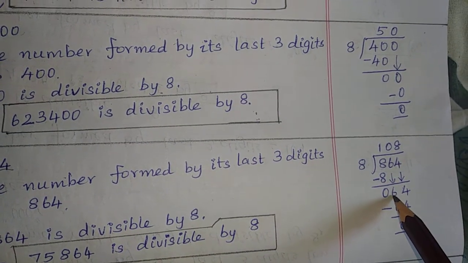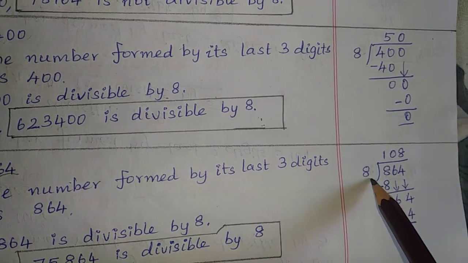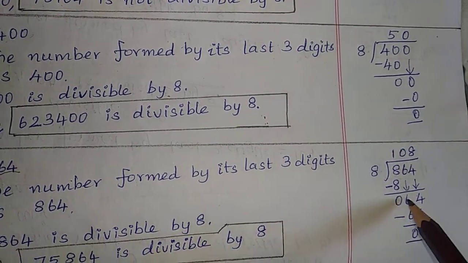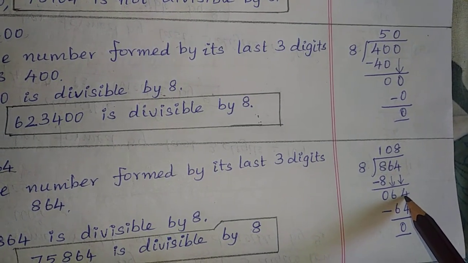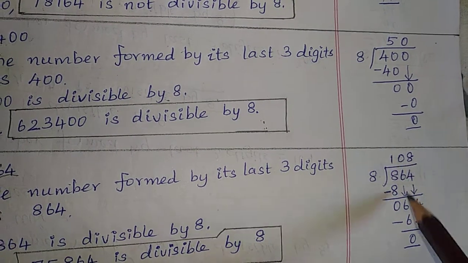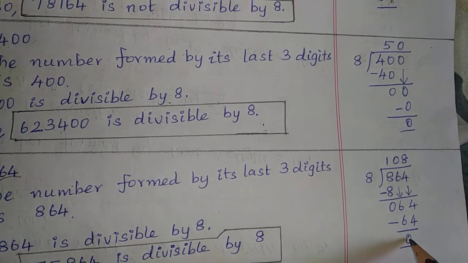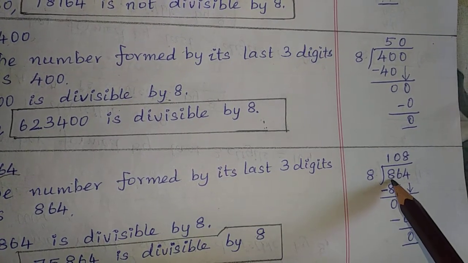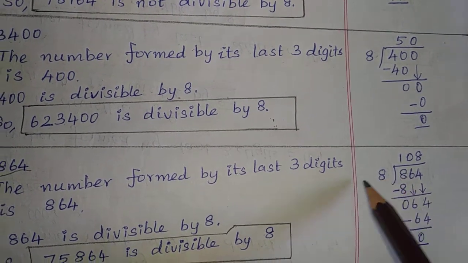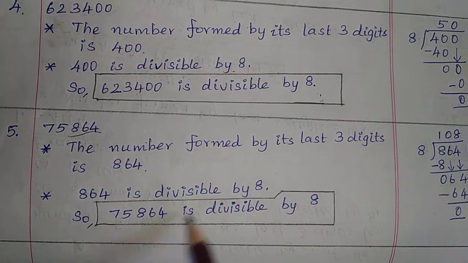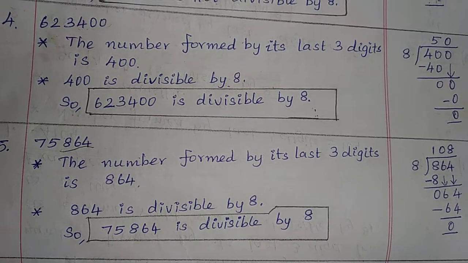Bring down another digit. Even after bringing down another digit, we are not able to divide 6 by 8. So include one 0 in the quotient. Bring down another digit, 4. Now it has become 64. We know that 8 into 8 is equal to 64. On subtraction, you get 0. This is the remainder. Since the remainder is 0, we can say that 864 is divisible by 8. Since 864 is divisible by 8, we say that 75,864 is divisible by 8.